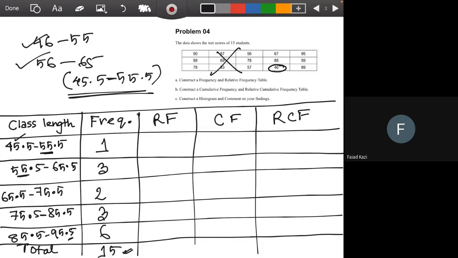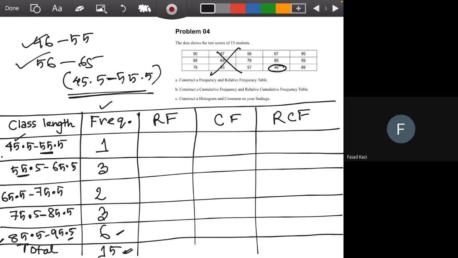From the frequency distribution, we can see that only one student scored between 45 to 55 and 6 students scored between 85.5 to 95.5. So what's your overall impression? How did these students do, good or bad in this test? Good.